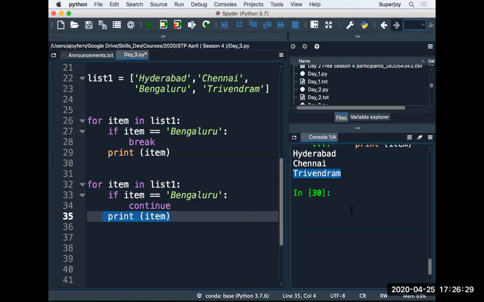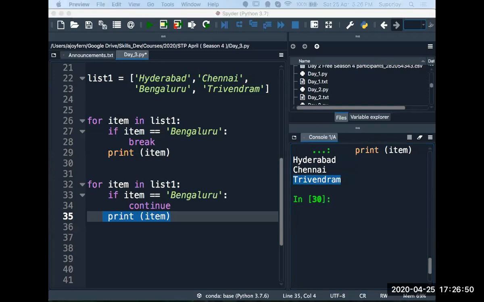And that's why you can see in the output, we got Hyderabad, we got Chennai, but Bangalore was not printed, right? And Trivandrum was also there in the output. If I explain using an image, probably that can give you a better idea of how the things are working here. So let me give you that.